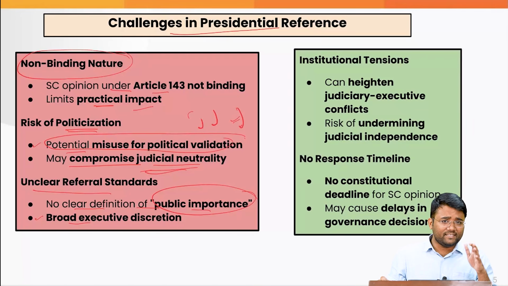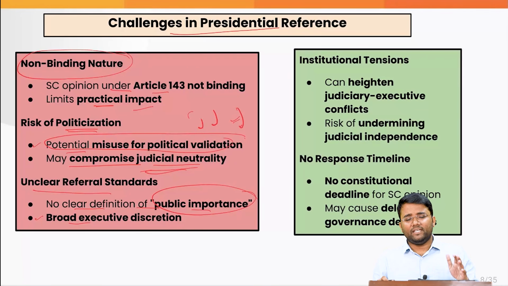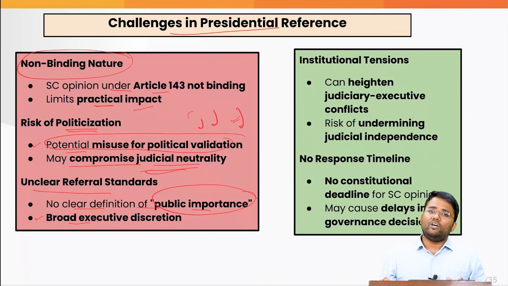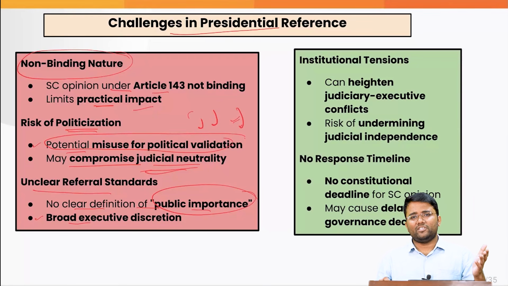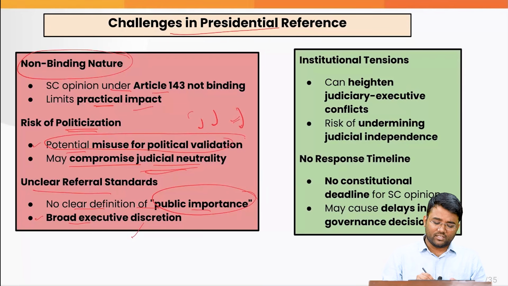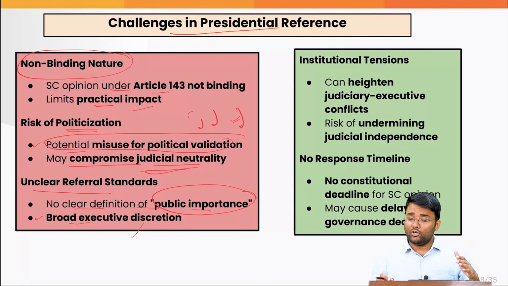For example, in this case itself, when this judgment came, the central government or the president had various other options, that they could have gone for the review petition or the curative petition. But again, it is the complete discretion of the president itself, and that is the reason they have gone for this advisory jurisdiction.